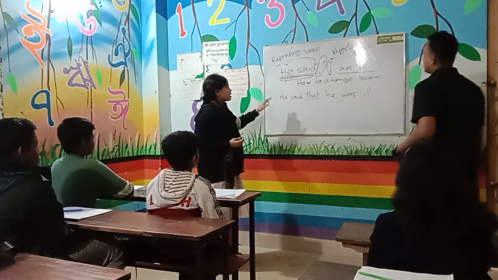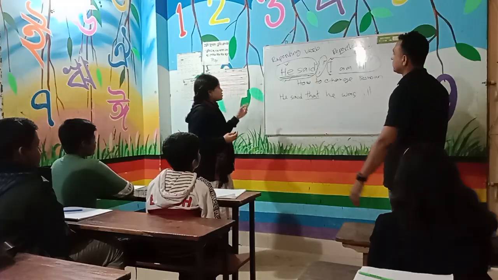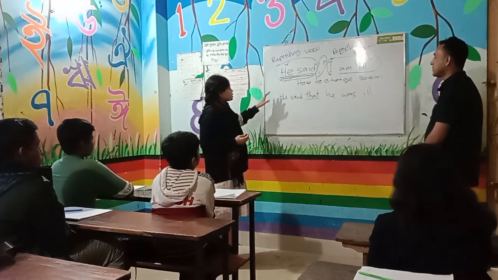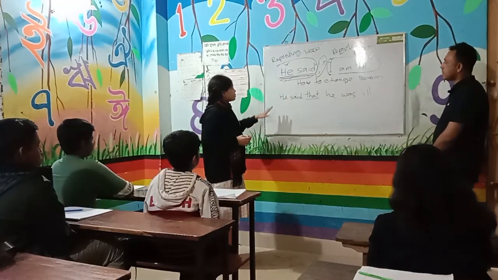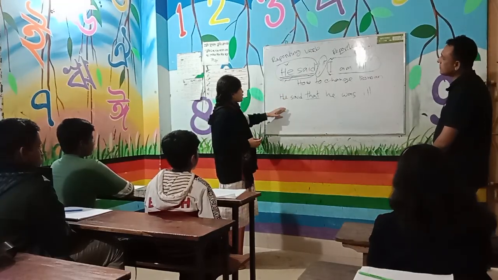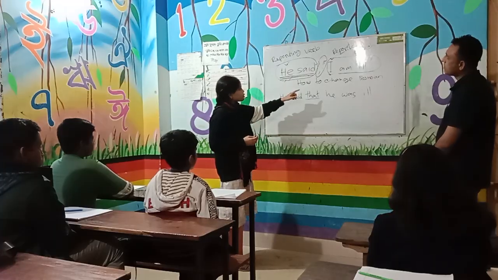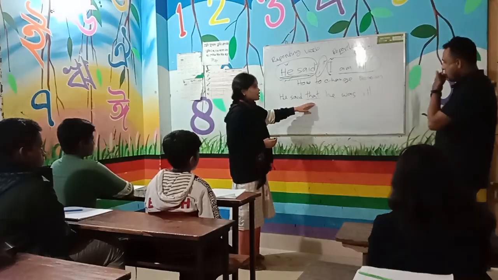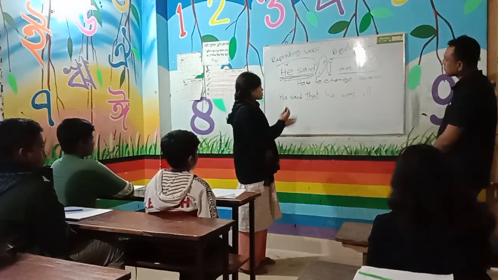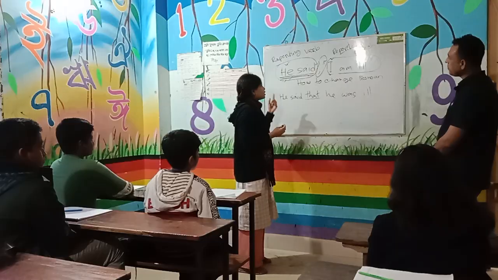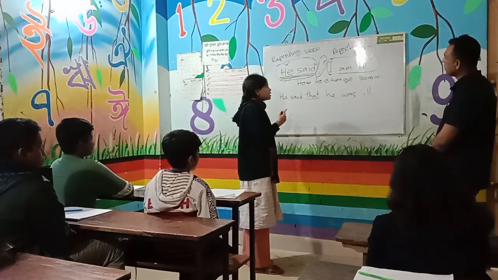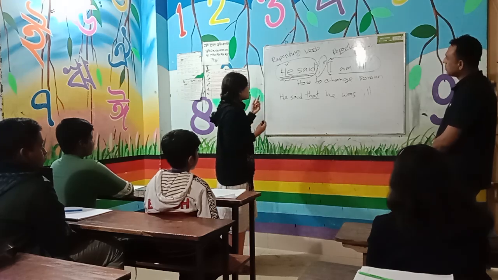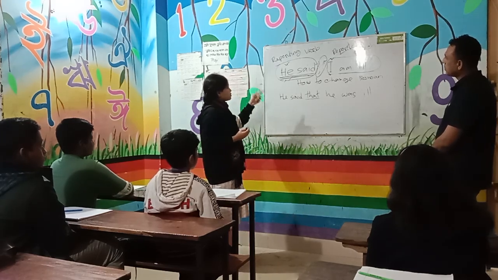This sentence is: he said, I am ill. If we convert it into indirect narration, there is no change in the reporting verb. It remains the same. So we write here he said, and then instead of comma and inverted comma, we use that. We have learned that if the subject of the reported speech is first person, it will change according to the subject of the reporting verb.